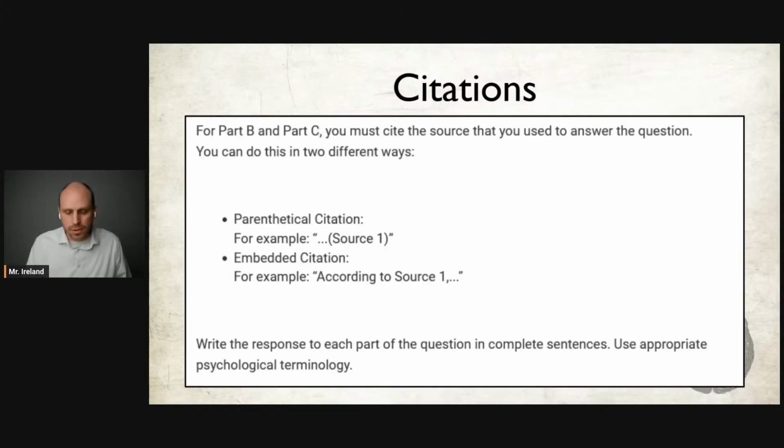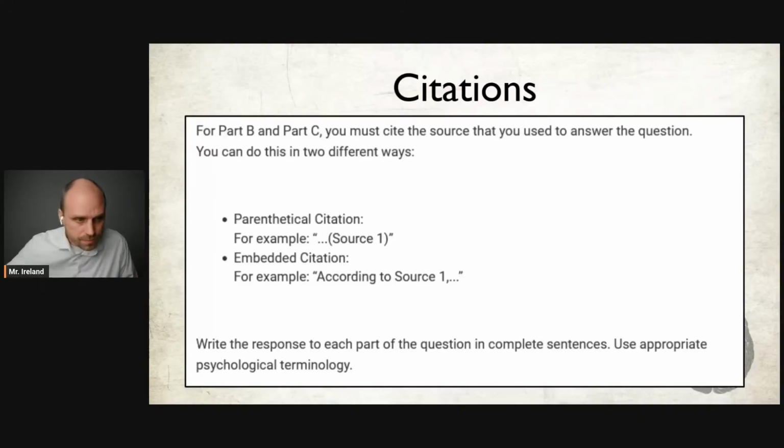Also for B1, your answer doesn't have to be super long. A lot of students I see will write like a paragraph on this when in reality, you can probably get away with, in a lot of cases, not every case, 1 to 2 sentences of evidence. And you're not citing all the evidence from a study. You need just one piece of evidence from one study for B1 and one piece of evidence from another study for C1.